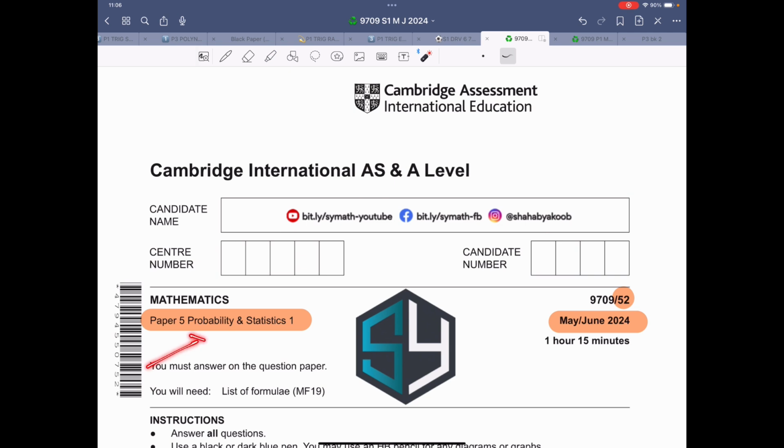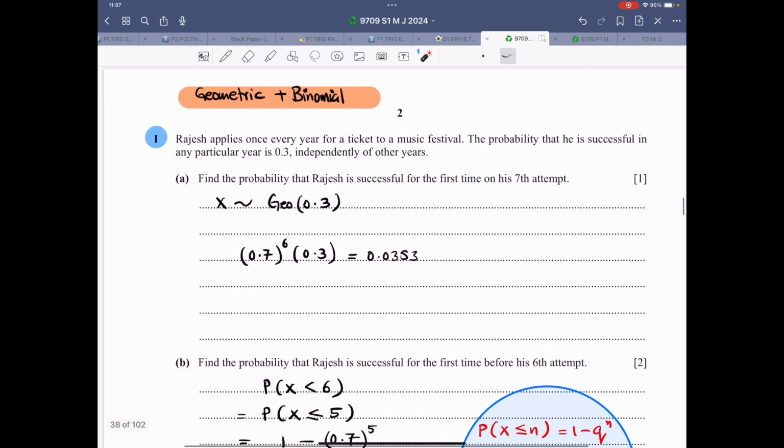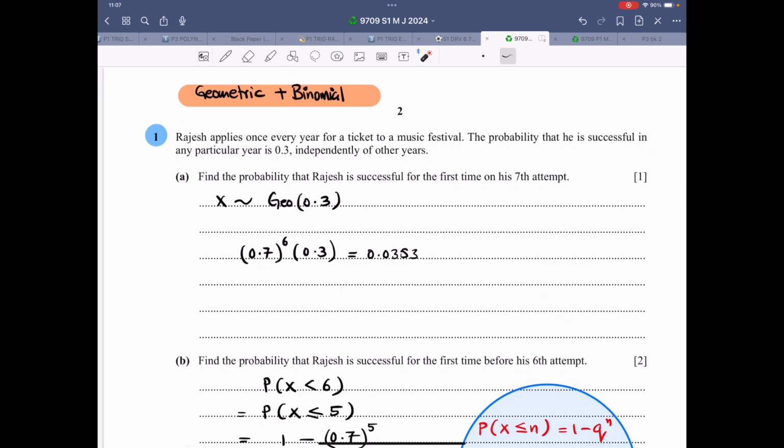In today's video, we will be solving this S1 paper, which is paper 5 of the CAIE math exam. This is Mathematics 9709 and we are solving S1 paper. The variant is 52, which is the second variant. It's a walk-through solution. Look at question number 1.